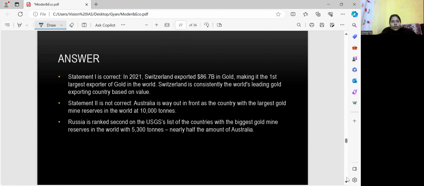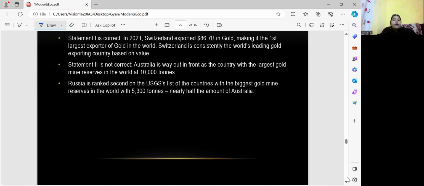And statement number 2 is wrong because Australia is way out in front as the country with the largest gold mine reserve in the world at 10,000 tons. So Russia is ranked second on the USGS list of the countries with the biggest gold mine reserves in the world, with 5,300 tons, nearly half of the amount of Australia. So we are getting the answer. 1 is correct, second statement is not correct. Now move to the next question.